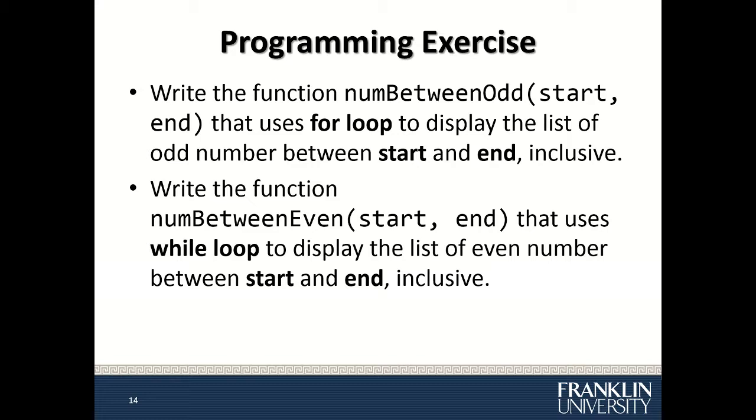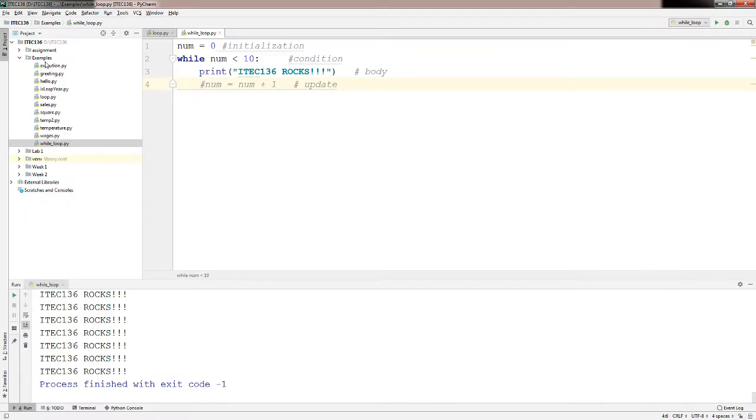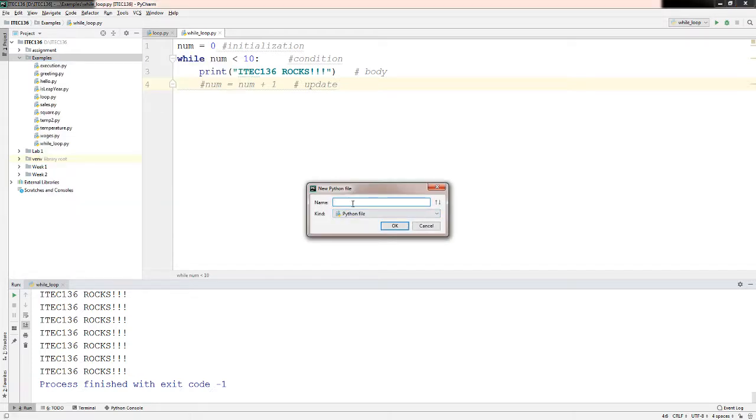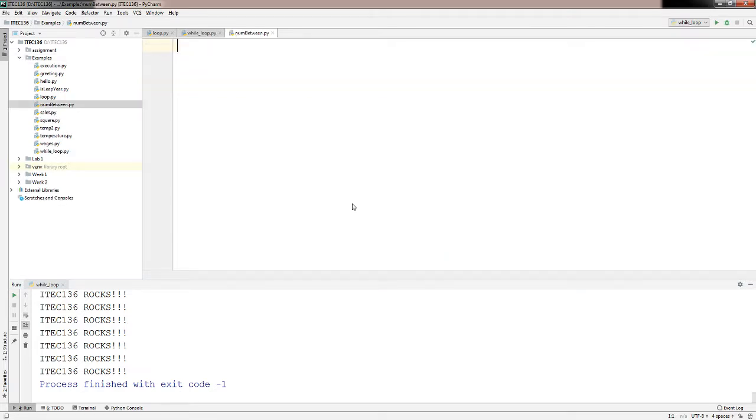So let's look at this from PyCharm. Let's write another Python file, num_between. Let's write a function definition, num_between_odd, with start and end. Incremental development, since I was writing a few lines of code here: pass, to make this a syntactically correct function but does nothing.